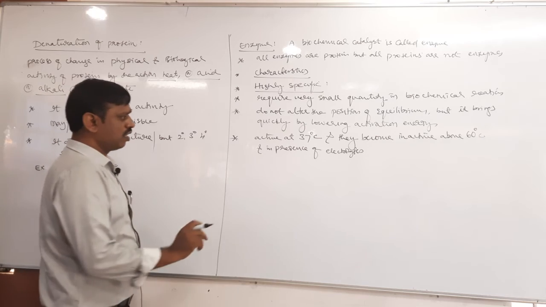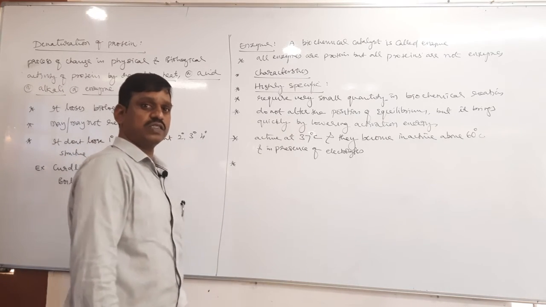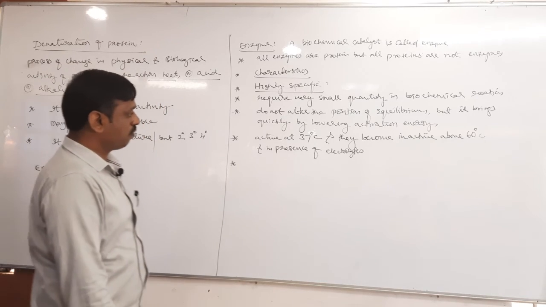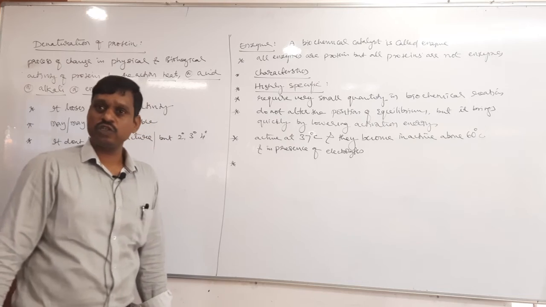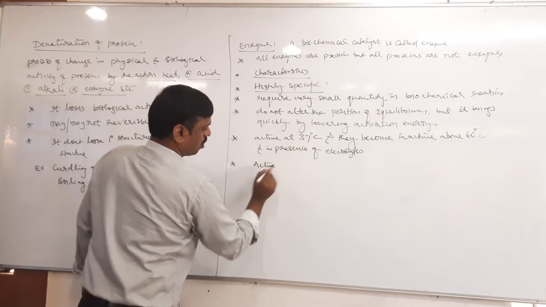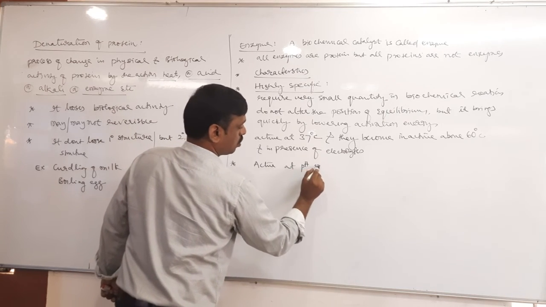Then the activity of enzymes also depends on pH. At what pH do they become active? They become active at pH 5 to 6.